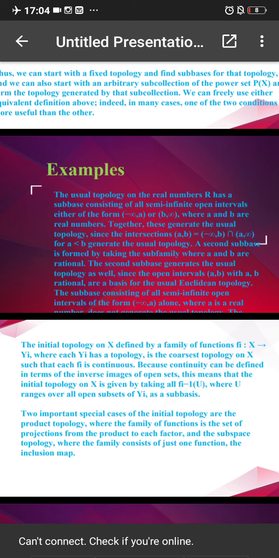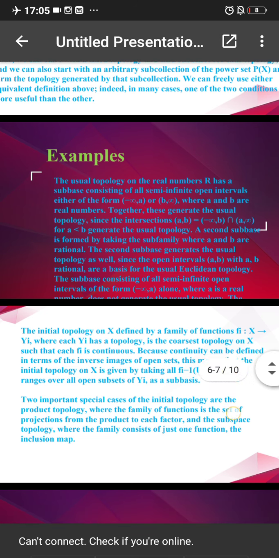A second subbase is formed by taking the subfamily where a and b are rational numbers. The second subbase generates the usual topology as well, since the open intervals from a to b with a and b rational numbers are a basis for the usual Euclidean topology.